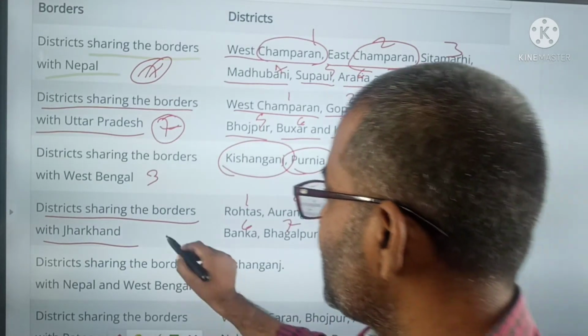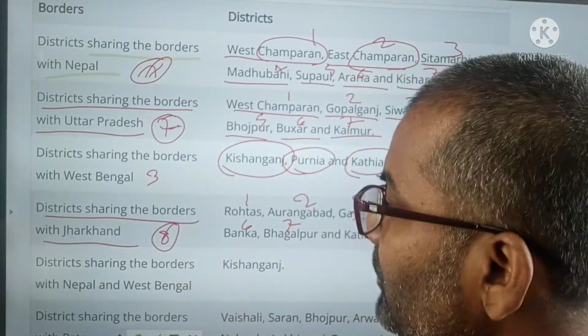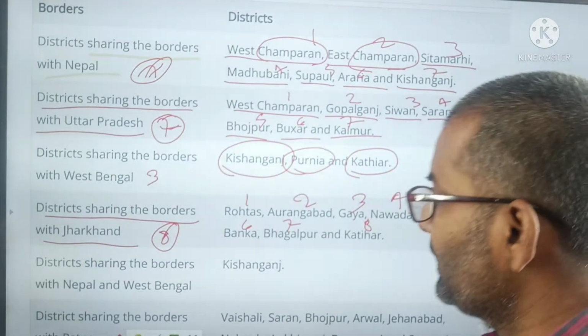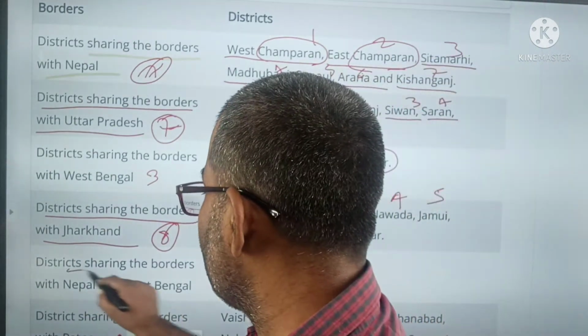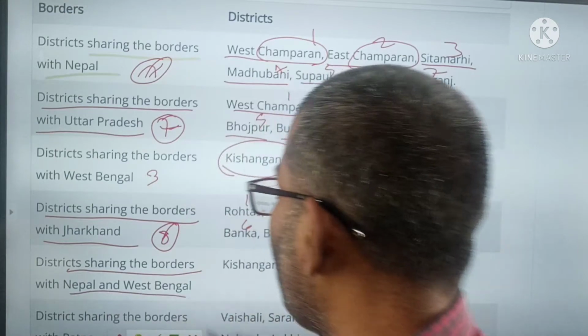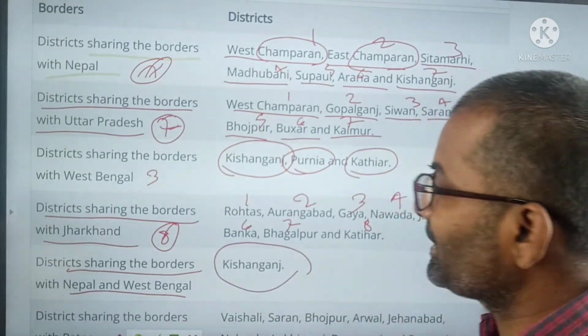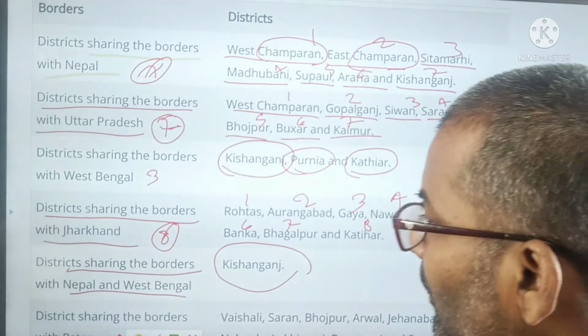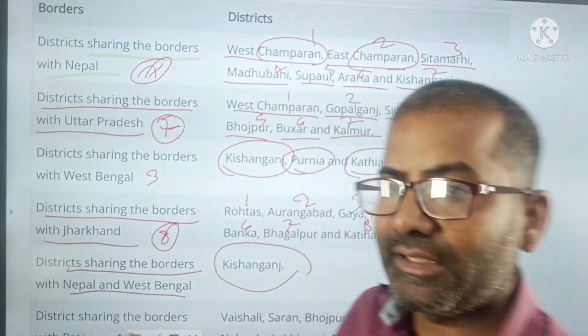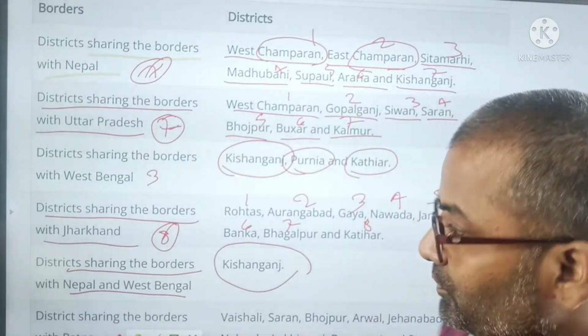There are 8 districts that touch Jharkhand. After that, the district sharing its border with Nepal and West Bengal: Kishanganj is the district that touches one state and also Nepal.